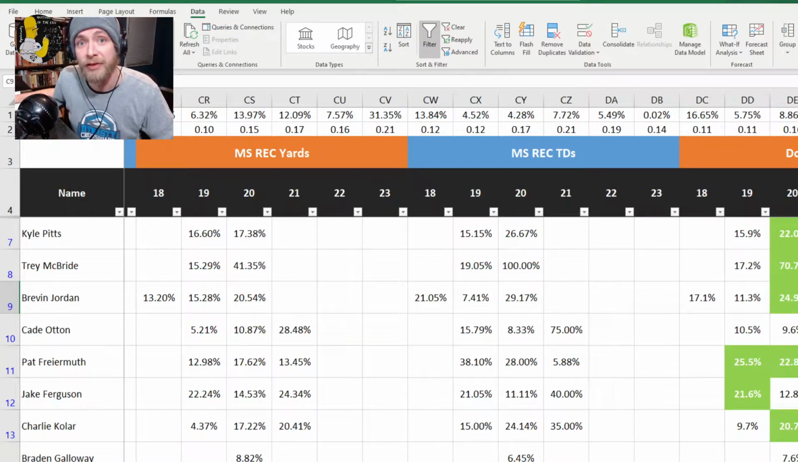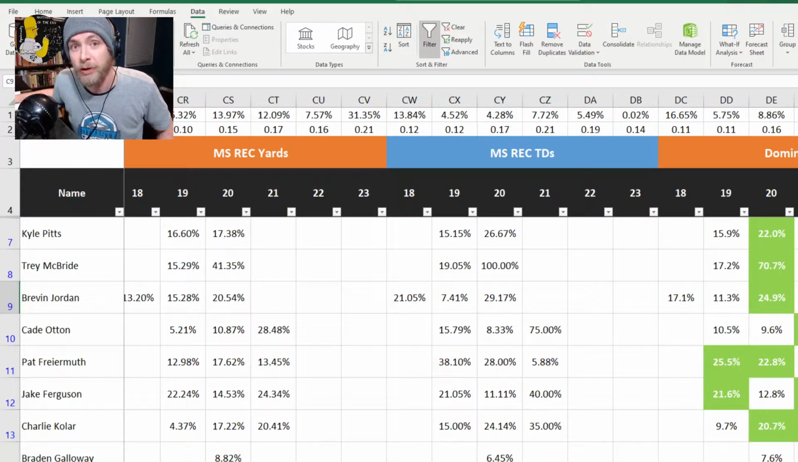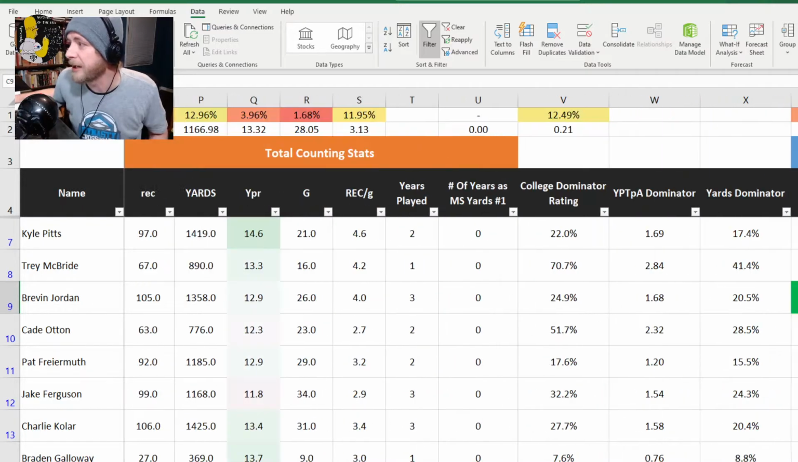There is an argument to say that Brevin Jordan was playing a larger role for his team than Kyle Pitts ever was for his. That would equate to being more productive, by the way. I'm not going to say that, but I think I might say that. Not yet. Not right now. I want to dig in a little more, but I don't get it.